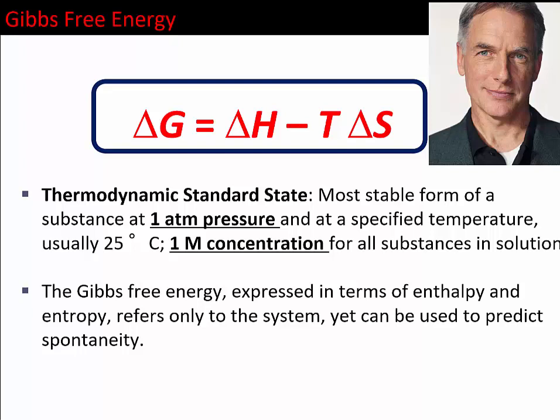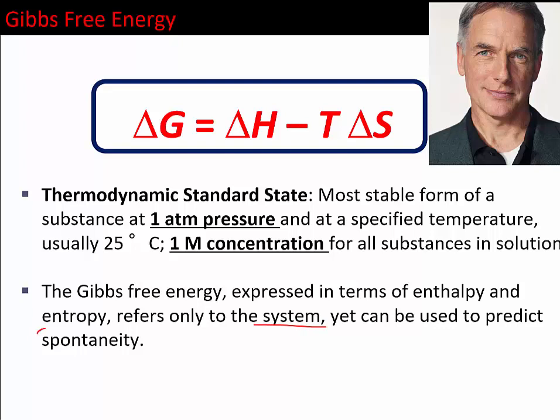The thermodynamic standard state, the most stable form of a substance at 1 atmosphere pressure at a specified temperature, usually 25 degrees C, and 1 molar concentrations in solution, is going to give us our G naught, or free energy of that particular molecule. So the Gibbs free energy, expressed in terms of enthalpy and entropy, refers only to the system, but it can be used to predict spontaneity.